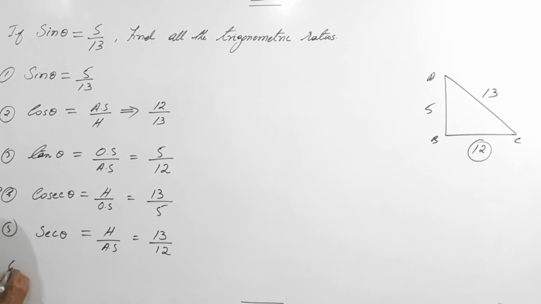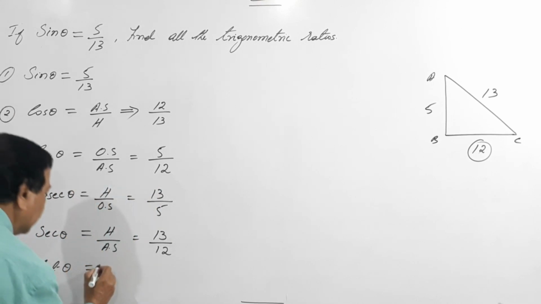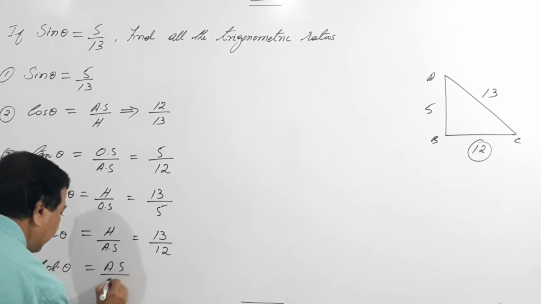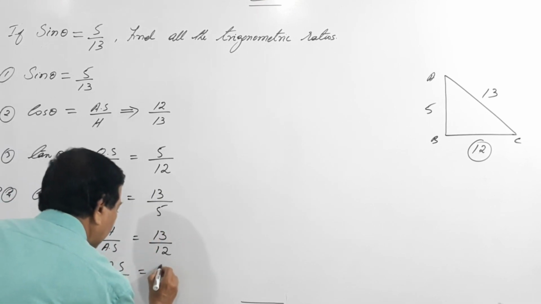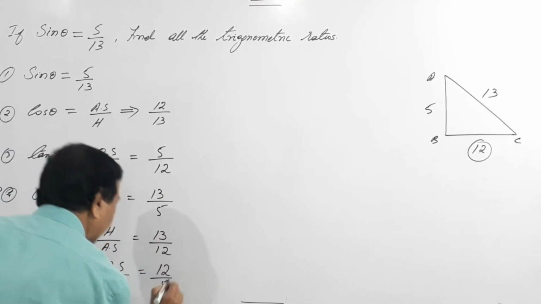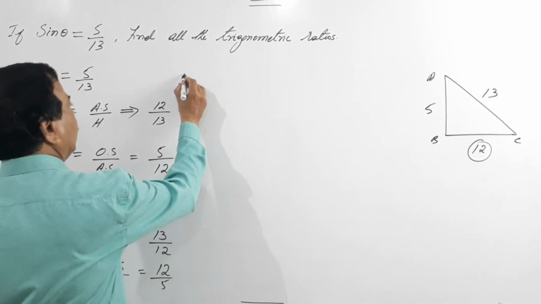And lastly, sixth, cot theta. Cot theta is the reciprocal of tan, 12 by 5. That is, cot theta is adjacent side by opposite side, again 12 by 5. So we have found all the values.